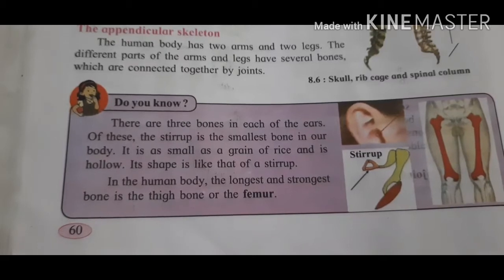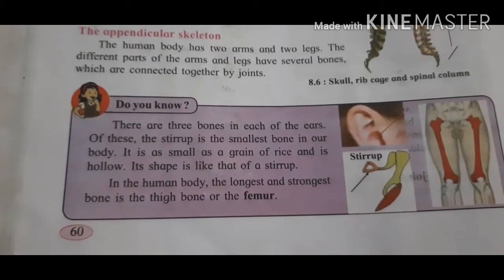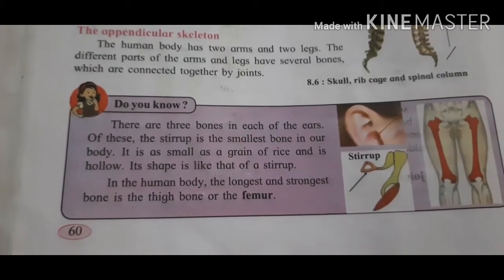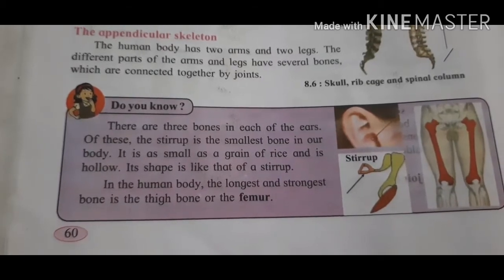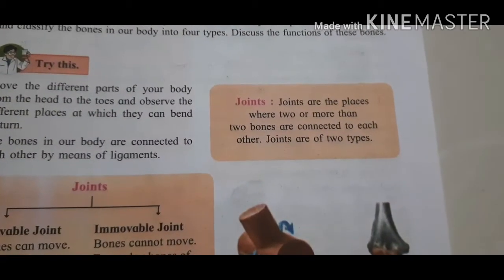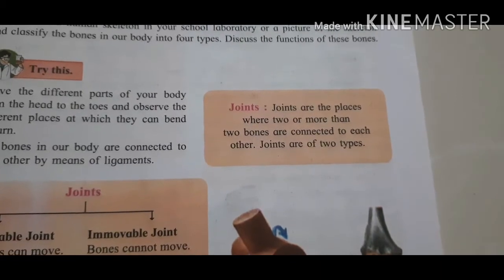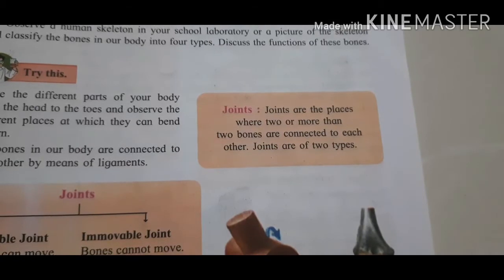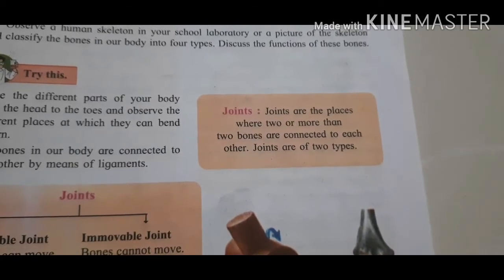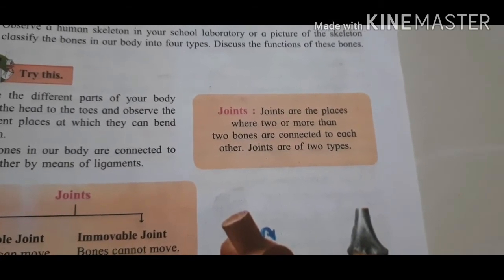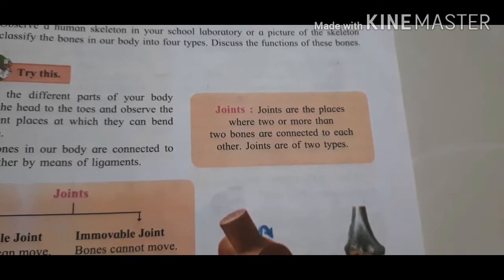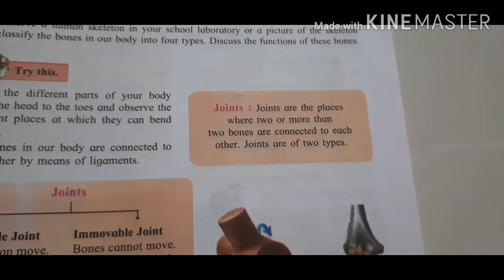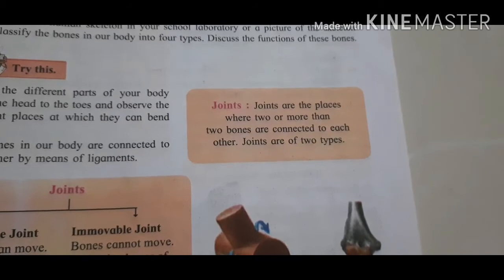In the human body, the longest and the strongest bone is the thigh bone, or femur. Joint. Joints are the place where two or more bones are connected to each other. Joints are of two types.